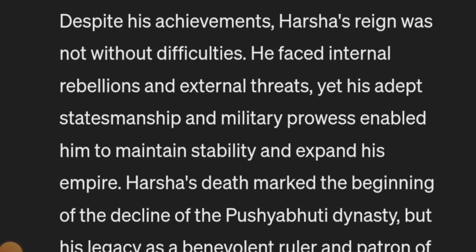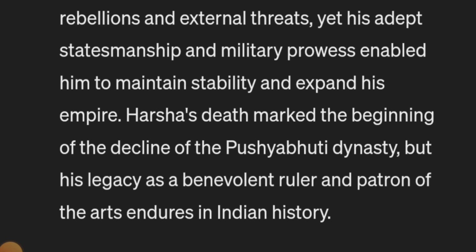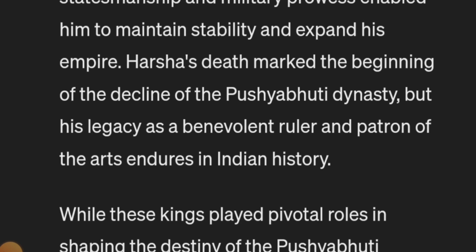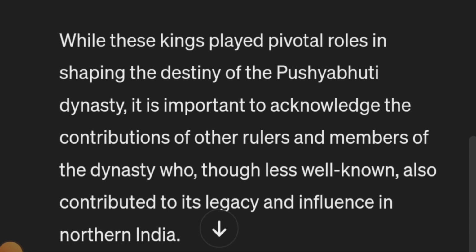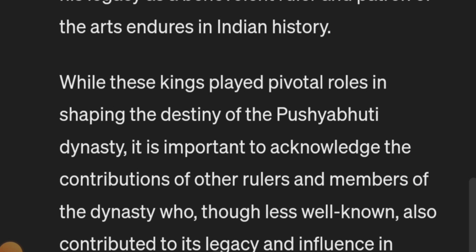Despite his achievements, Harsha's reign was not without difficulties. He faced internal rebellions and external threats, yet his adept statesmanship and military prowess enabled him to maintain stability and expand his empire. Harsha's death marked the beginning of the decline of the Pushyabhuti dynasty, but his legacy as a benevolent ruler and patron of arts endures in Indian history. After the death of Harshavardhana, there were no notable rulers of the Pushyabhuti dynasty, and the kingdom was divided among the feudatories of the Pushyabhuti dynasty.